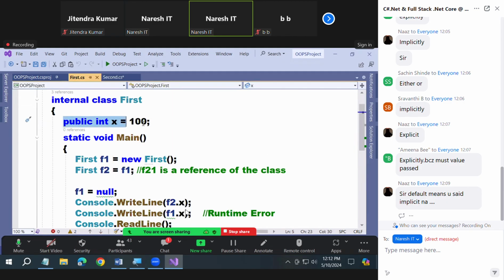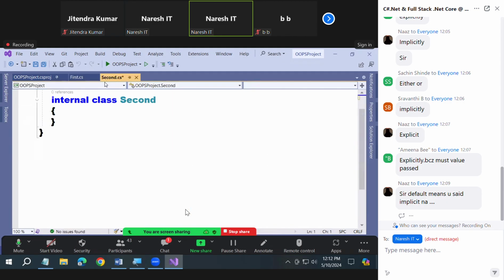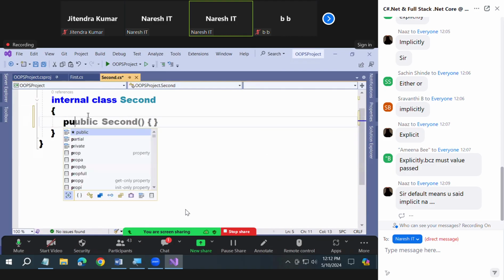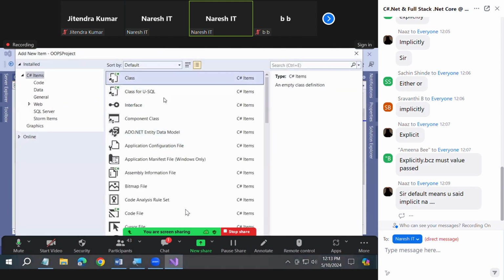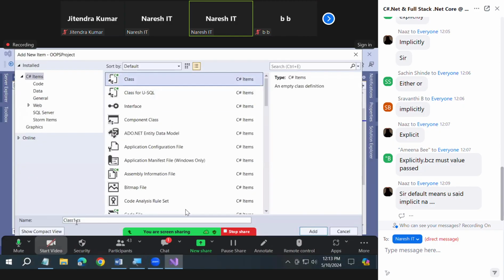In first.cs, you declared a public field. What is the name? X, value 100. Here also I want a public field, public int x, but I don't want to initialize any value. So class first has a public field x, and class second also has a public field x. Concentrate on this carefully. Now I'm adding a new class here. I will name the new class test classes.